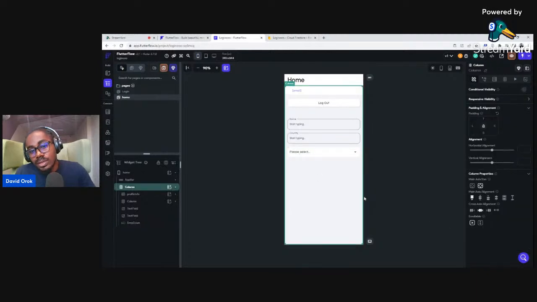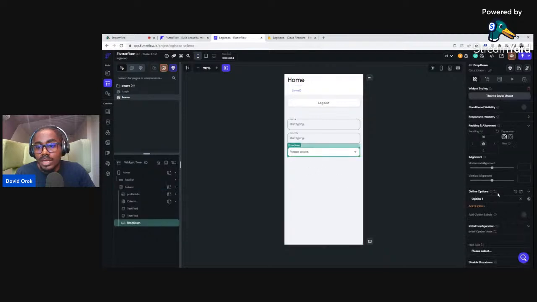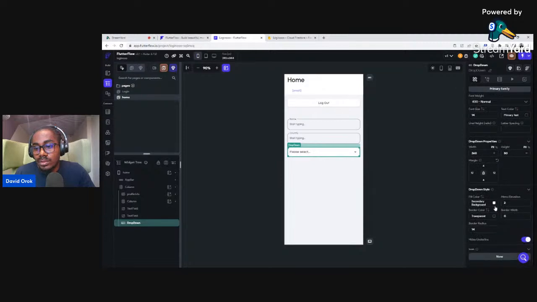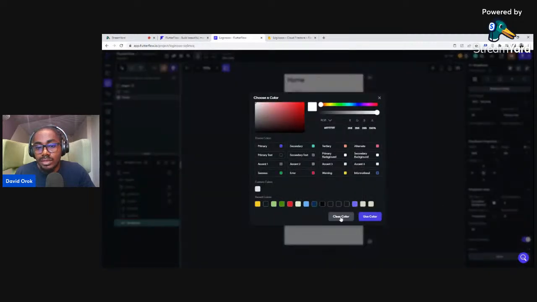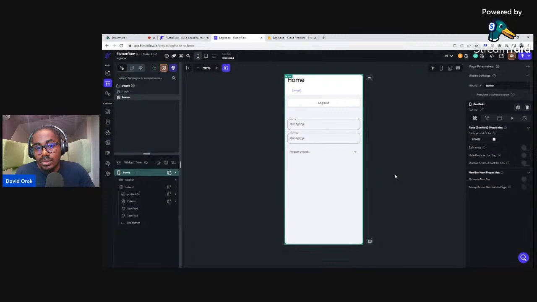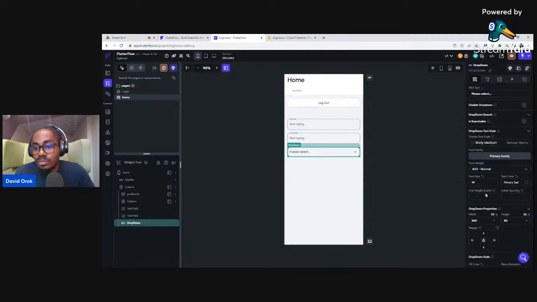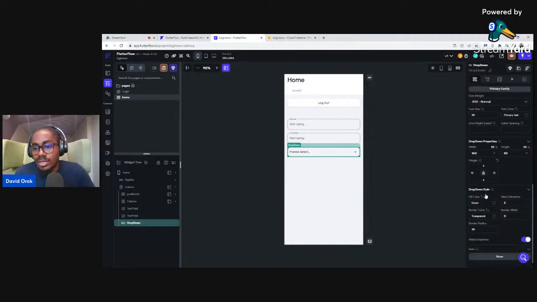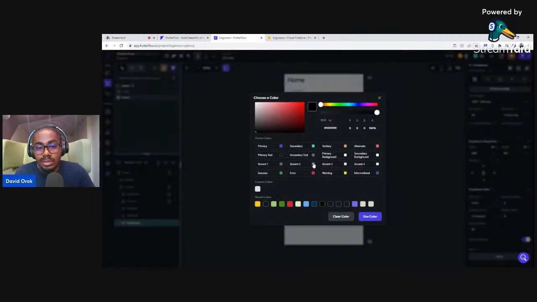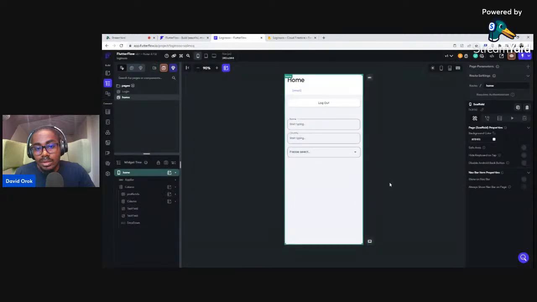Okay, so if you're like me, I would like these to not have a color at all. So I will come here, click on the drop down field color and clear color. So there's no color at all. But I would like it to have a color on its border. But last time I checked, I don't think drop downs have borders. Oh, it does. Okay, so FlutterFlow is really updating super fast. So here I will come to the border color and give it this color, and that's it. All right, this is fine now.